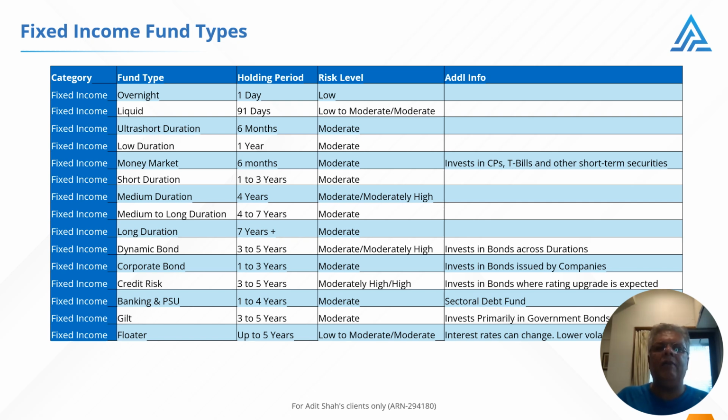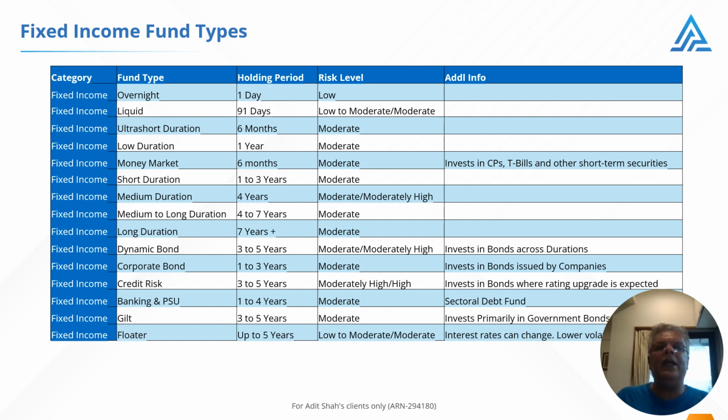Short duration funds. These have a holding period of about 1 to 3 years and they also have a moderate risk level. Medium duration funds are next. These should ideally be held for up to 4 years. Risk levels can go up to moderately high in this category. We then look at medium to long duration funds. These should be held between 4 and 7 years. These also ideally have moderate risk levels. Long duration funds. These should be held for more than 7 years. They also have moderate risk levels.